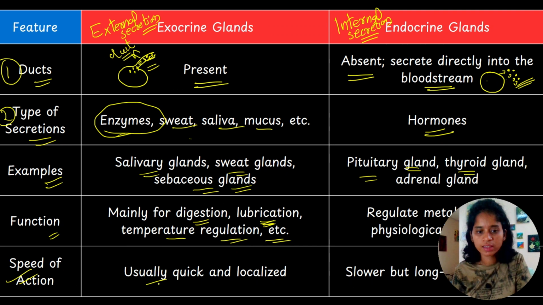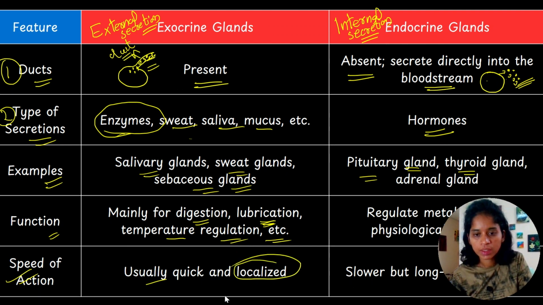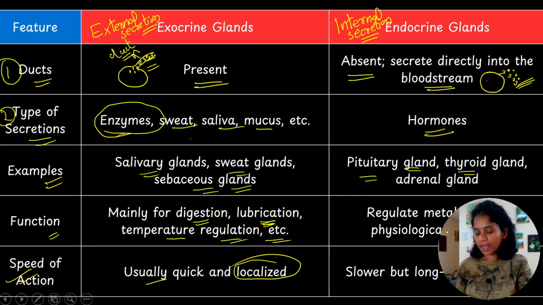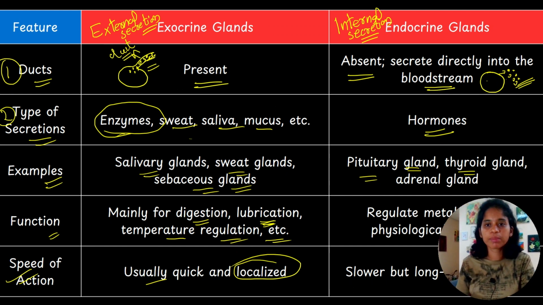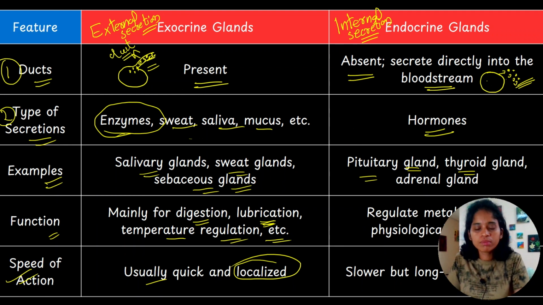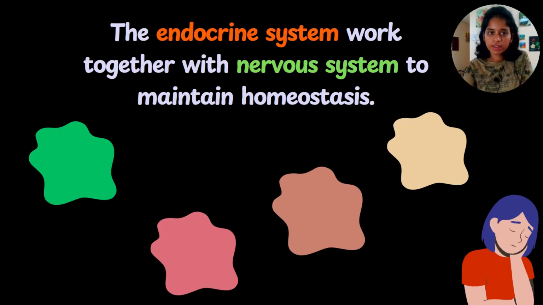And speed of action. Exocrine glands act quickly. They act fast and are localized. But endocrine glands act slowly. It will take time because the secretions are poured into the bloodstream, right? The blood has to travel to the heart, and from the heart to different parts of the body, so it will take time, but the effect is long-term. And the endocrine system works together with the nervous system to maintain homeostasis.